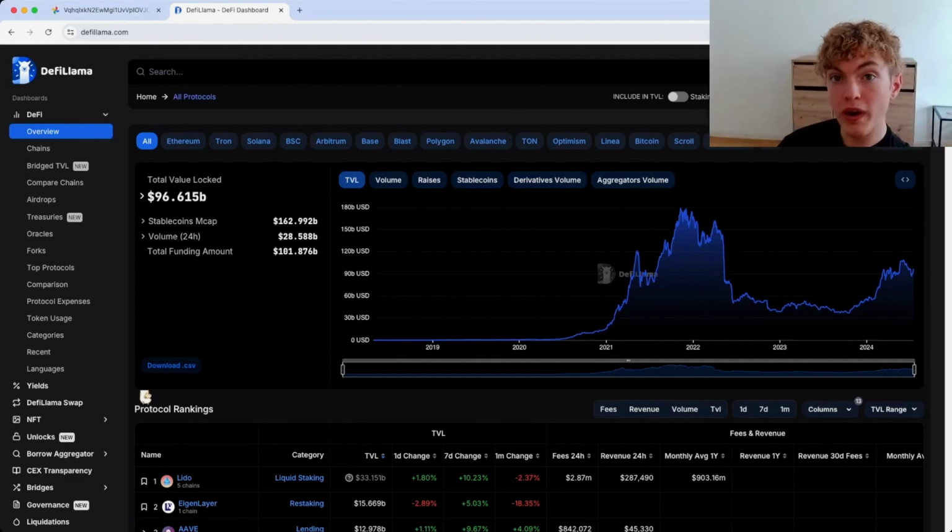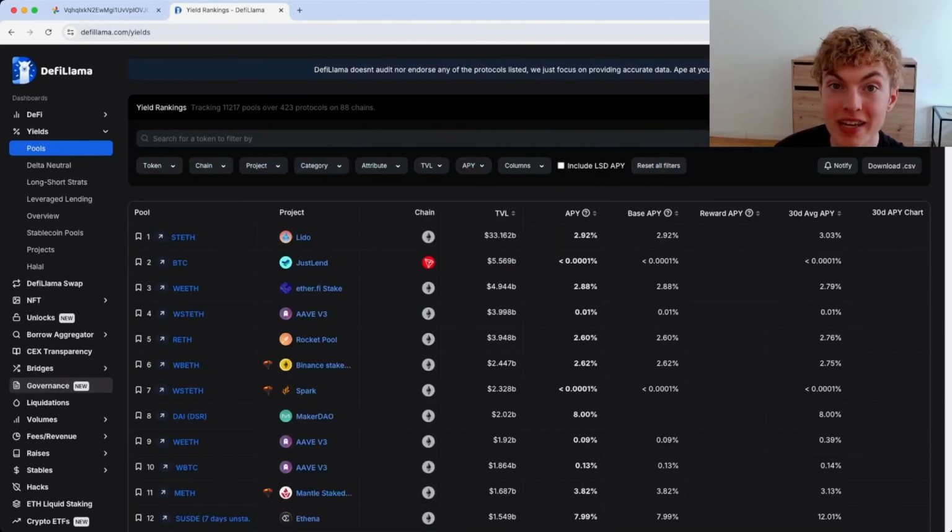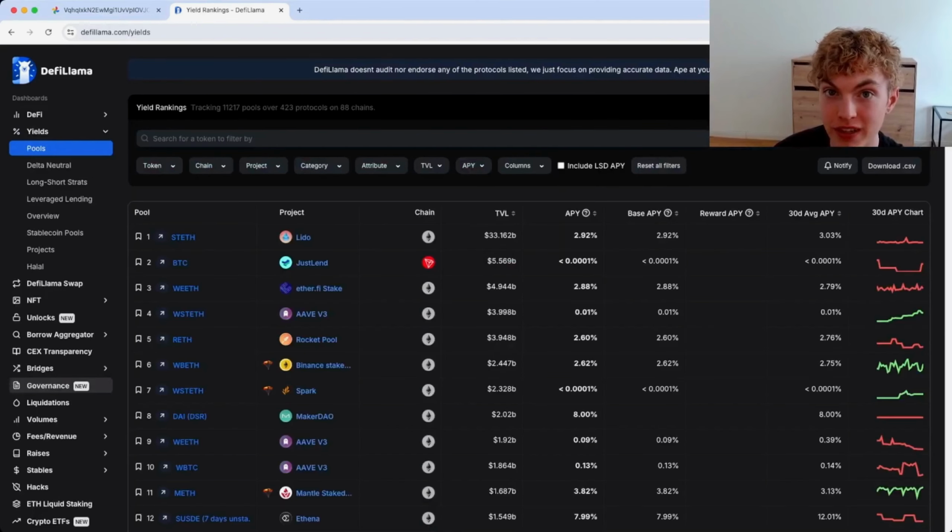Long story short, when it comes to yield farming, we're looking for positions that can pay out super high returns, typically in a reward token that we can go and just sell. It's important to, of course, have a good strategy in place because you don't want to end up being completely burned by yield farming, because of course there are risks associated with it.